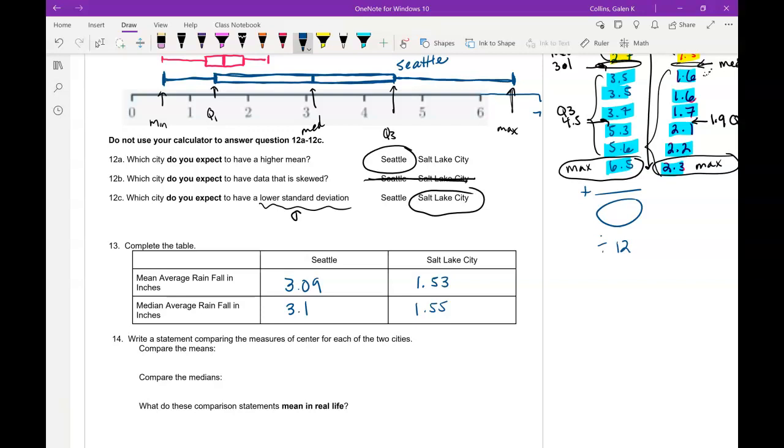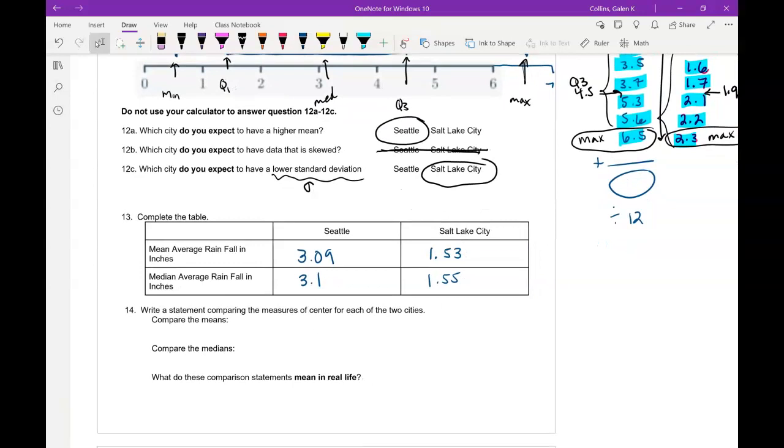And then we're asked to write a statement comparing the measure of centers. So that should be pretty easy. If we're comparing the means, we could say Seattle has greater mean rainfall than Salt Lake City.